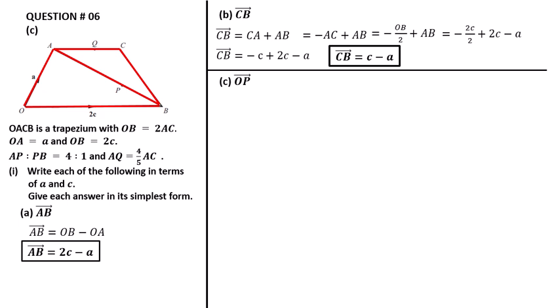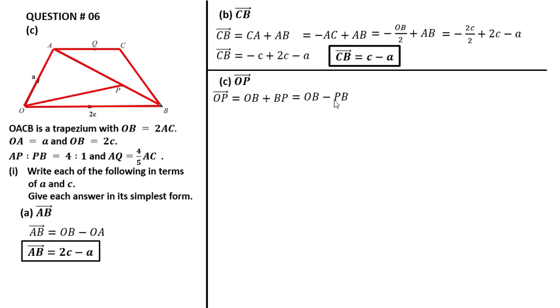Part C. Calculate OP. Here is the line of AP. We have to calculate the line of OP. OP is equal to OB and BP. So OB is the same, and for BP we convert the reverse position, it will be negative.